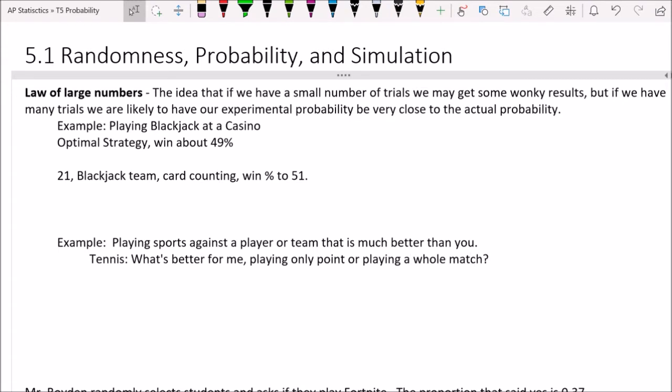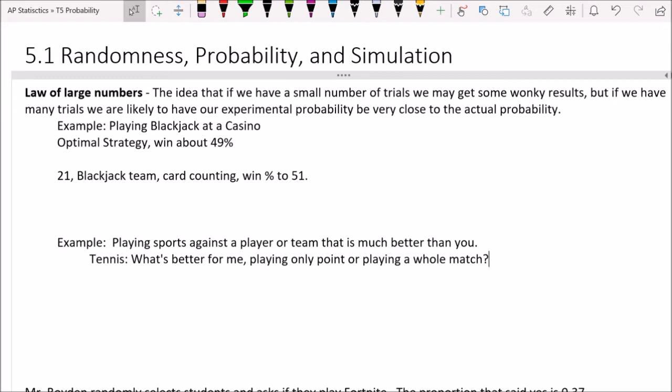Okay, and which one takes more luck to win? If I'm playing against a player who's better than me, I've got a decent shot at beating that player on a single point. Now, it's less than 50%. I mean, it's maybe 30% or something like that. But it's possible that they could make a single mistake, or I could hit a really good serve, or I could hit one really good shot, and that's all it would take to beat them.